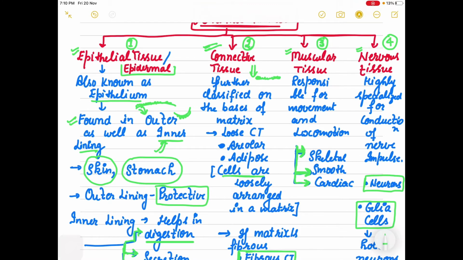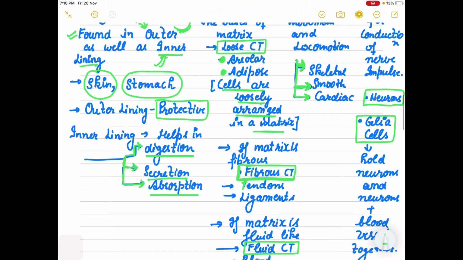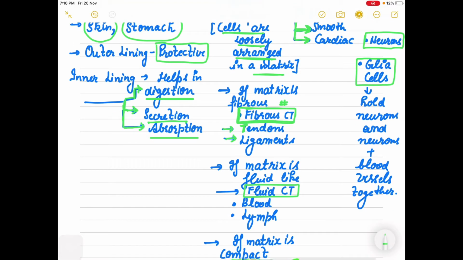If the cells are very loosely present in a matrix, that connective tissue is called loose connective tissue. In this we discuss areolar and adipose tissue. But if the matrix is fibrous, fiber like, this type of tissue is called fibrous connective tissue. In this tissue we will talk about tendons and ligaments, which join bones and muscles.